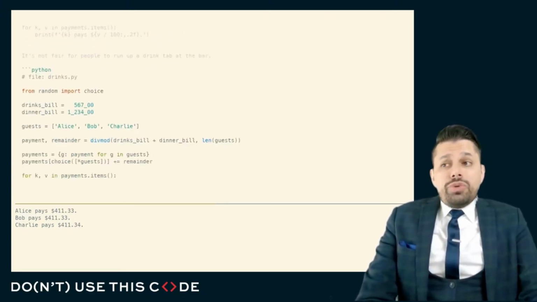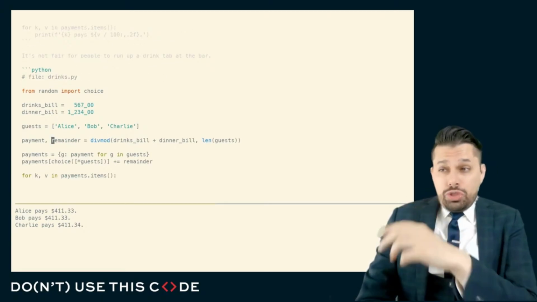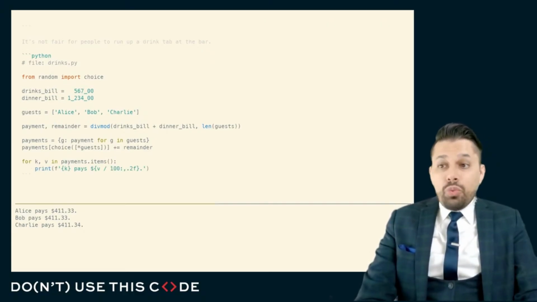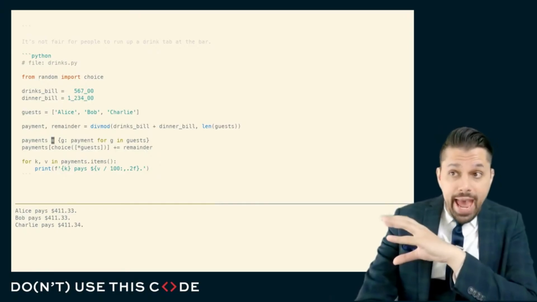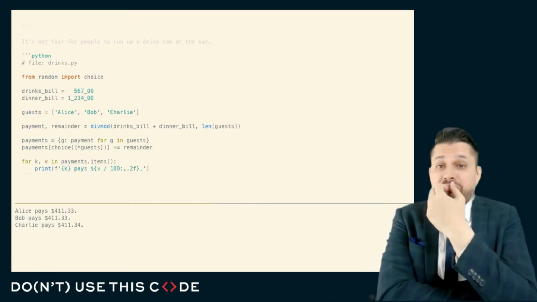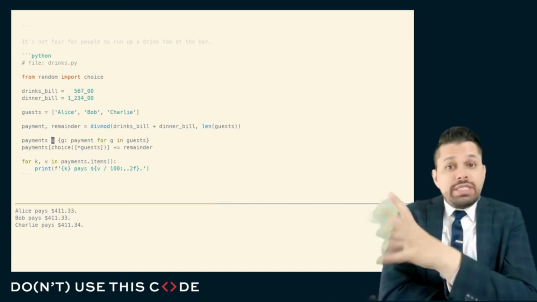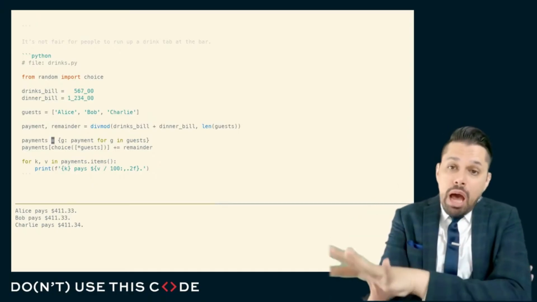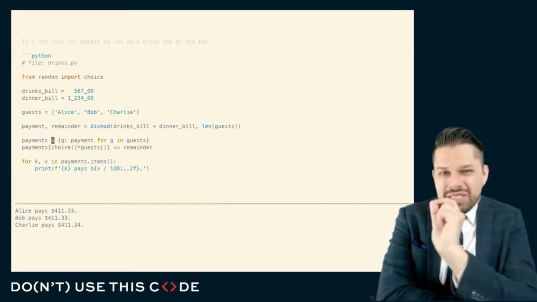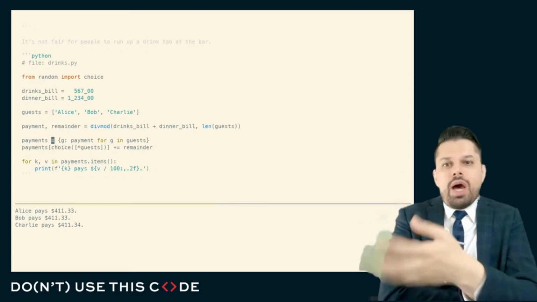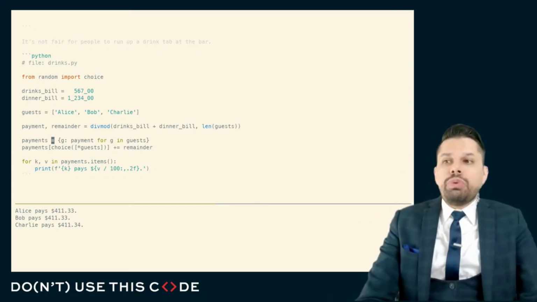And so what we'll do is we'll split the bill into two portions, the drinks bill and the dinner bill. And we can leave the rest of the code intact. In fact, we can just compute this evenly by summing up the drinks bill and the dinner bill. Here you can see that what we're trying to accomplish is to model a certain part of the problem slightly differently. Instead of one single scalar value for the entire bill, we model it as two scalar values, one for each portion of the bill.